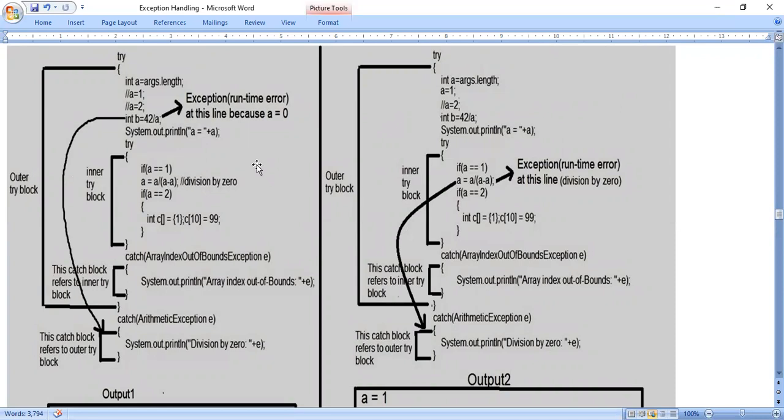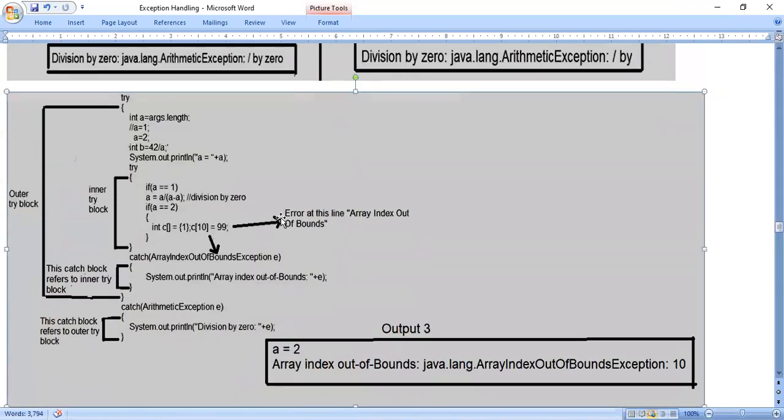Whether that catch statement is executed or not, we have to understand. Because you see, in these two cases the inner catch statement is not executed, in both the cases. Now we will assume a is equal to 2 and we will see.